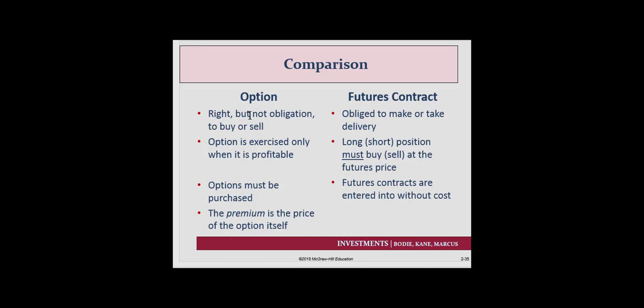An option is the right but not obligation to buy or sell something. But a futures contract is an obligation to either make or take delivery. Options are exercised only when it's profitable, and with a long or a short position, you either have to buy or sell at the futures price.